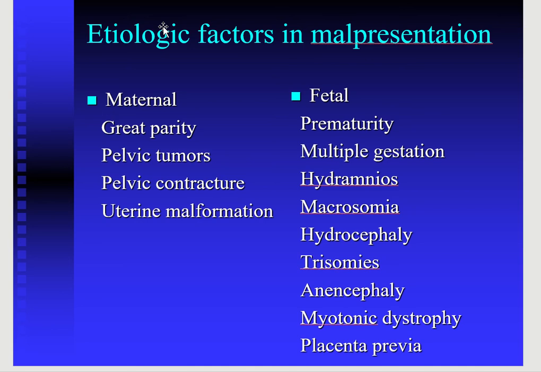If the head size is very large, like in case of hydrocephalus, there may be malpresentations, as well as in the congenital anomalies of the fetus or the chromosomal abnormalities of the fetus.